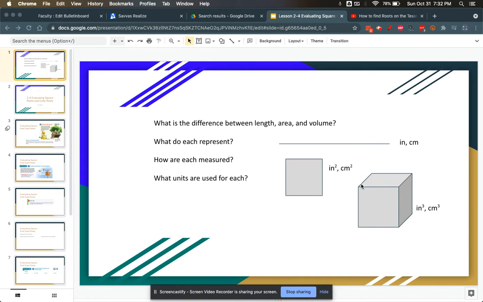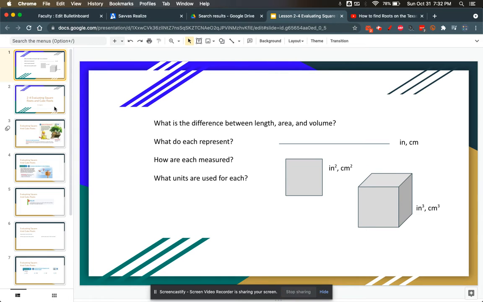For example, if you look at each of the corners of the cube, there's 1, 2, 3, 4 in the front, 5, 6, 7, 8 on the back. 8 is a cubic number: 2 wide by 2 long by 2 high. 2 times 2 times 2 is 8. 8 is a cubic number. And cubic numbers you can represent as corners on a cube.